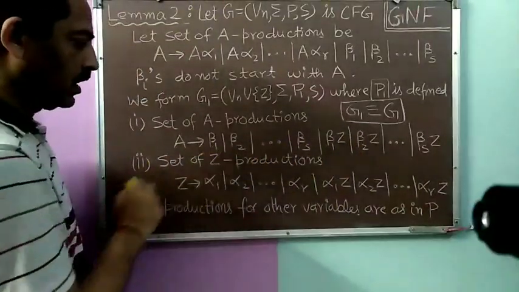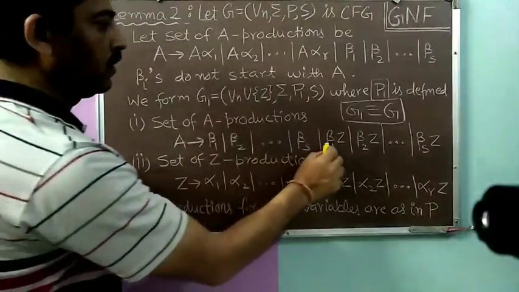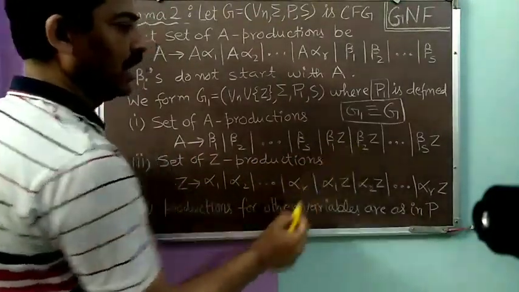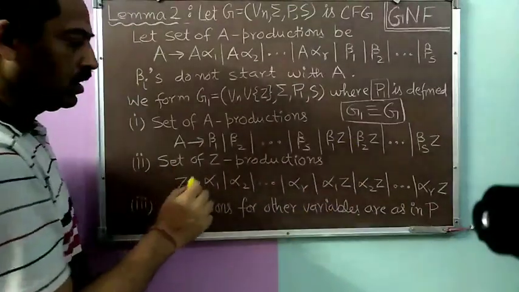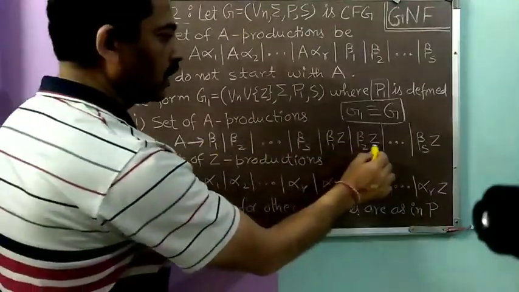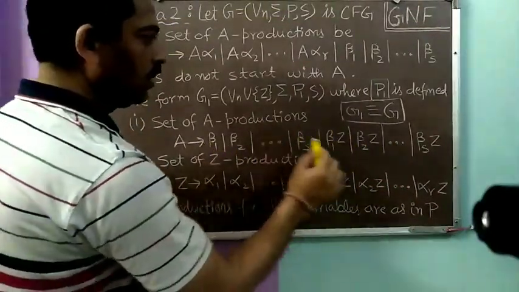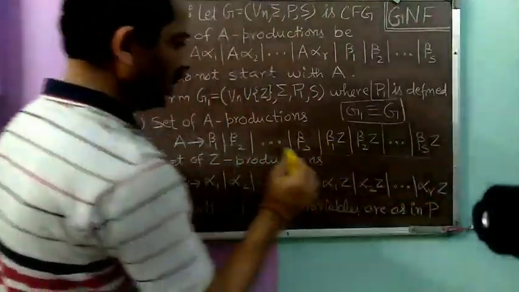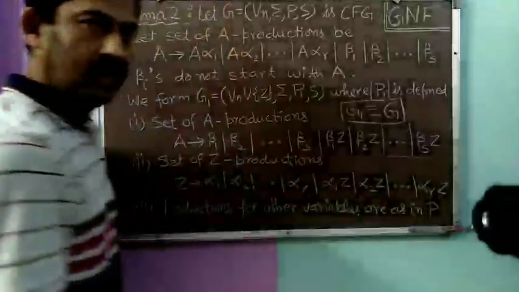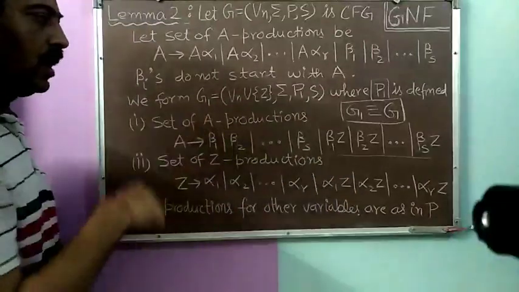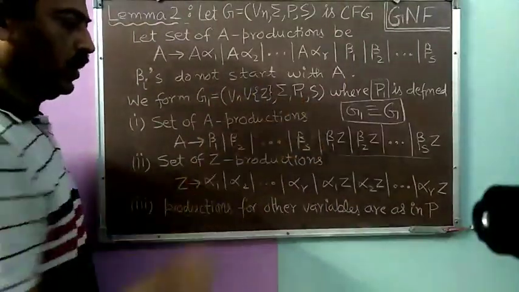So if beta 1 is a production here, then we will include one more production A → beta 1 Z. If beta 2 is a production, then we will include A → beta 2 Z, another production. So corresponding to each beta i, we will include the productions A → beta i Z. So these will be all the A productions in the new grammar G1.